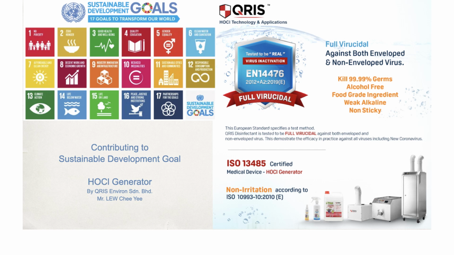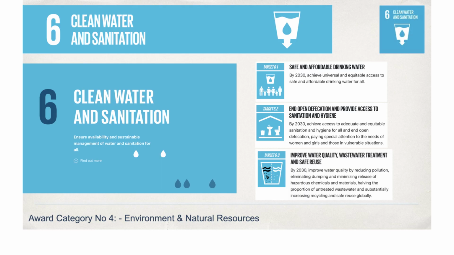Thank you for the opportunity to showcase our innovation, the QRIS hypochlorous acid generator, and we humbly contribute to Sustainable Development Goal number 6: ensure access to water and sanitation for all. According to facts and figures from the United Nations, one-third of people do not have access to safe drinking water, and thousands of children are dying due to preventable water and sanitation-related diarrheal diseases every day.